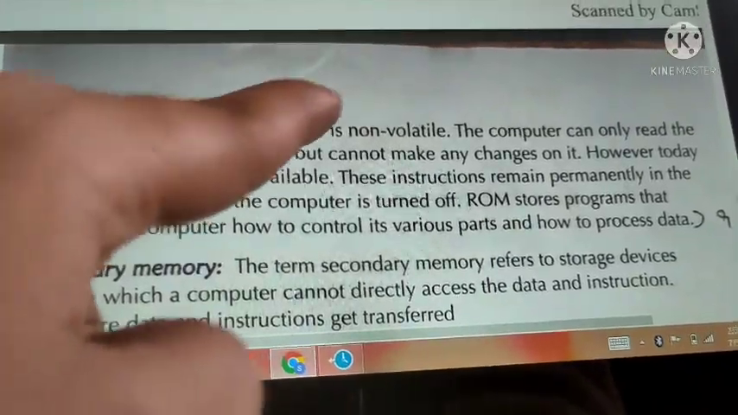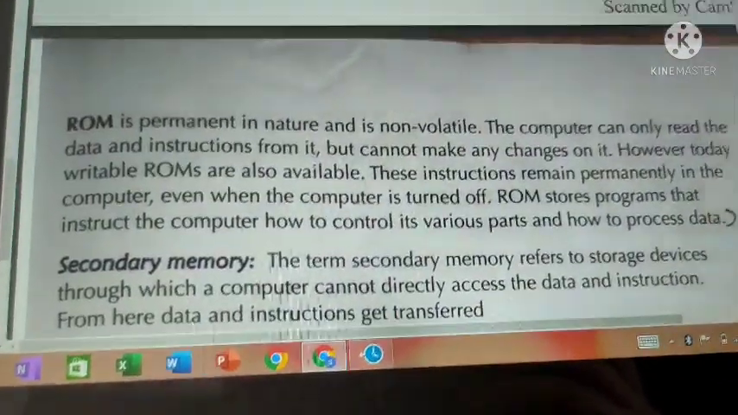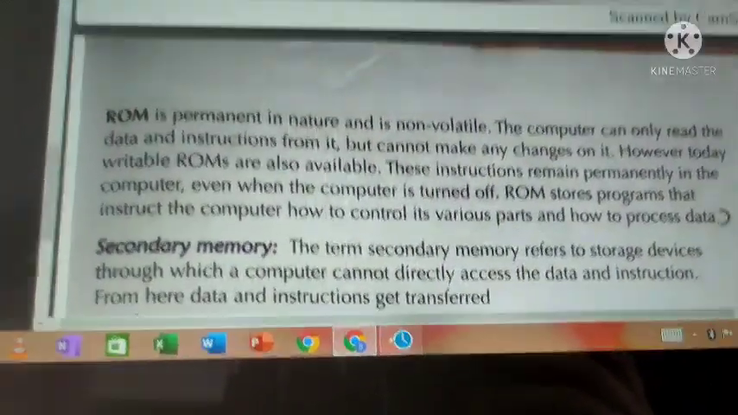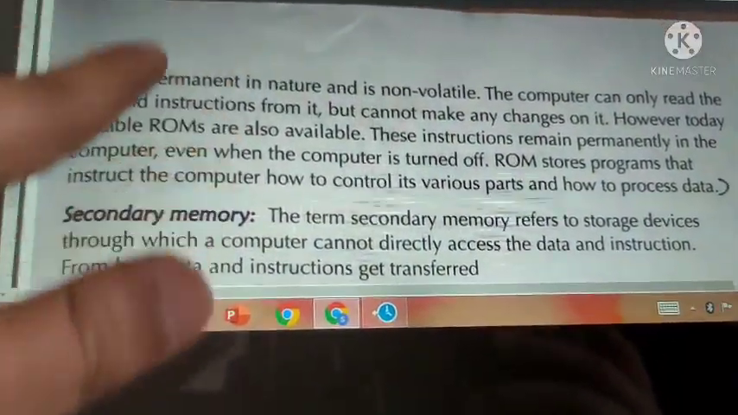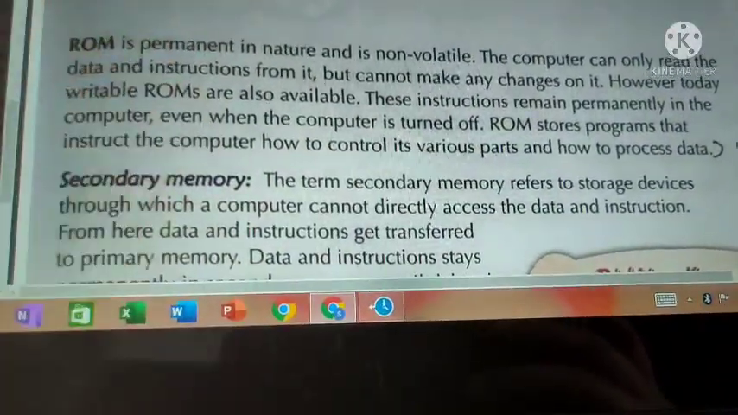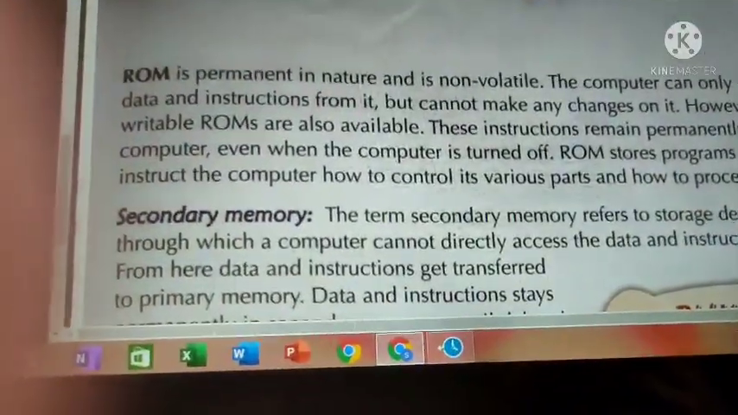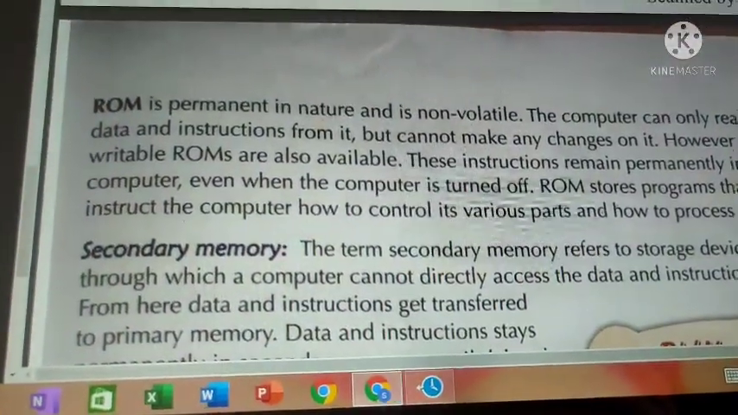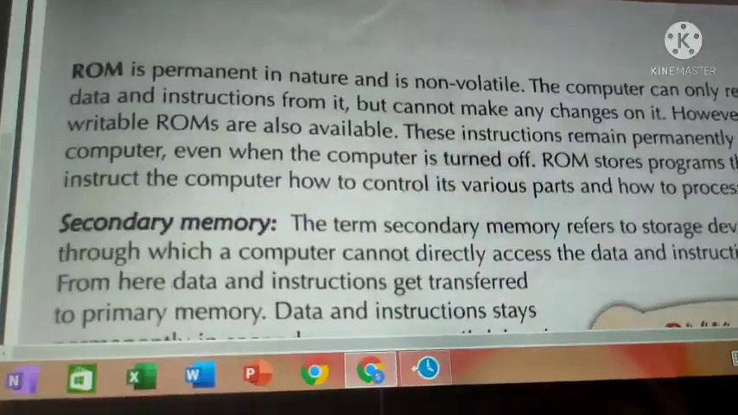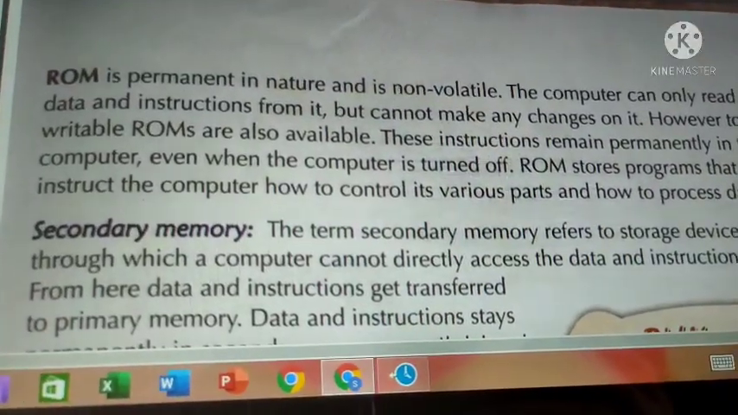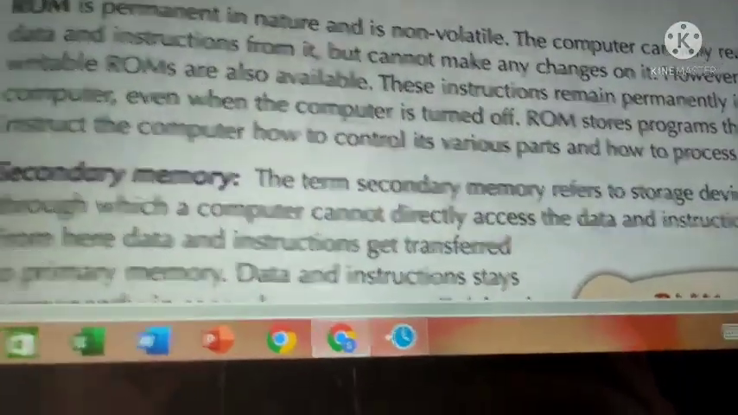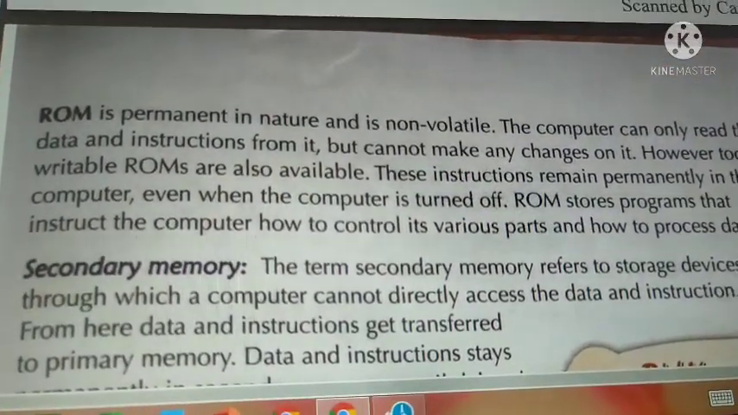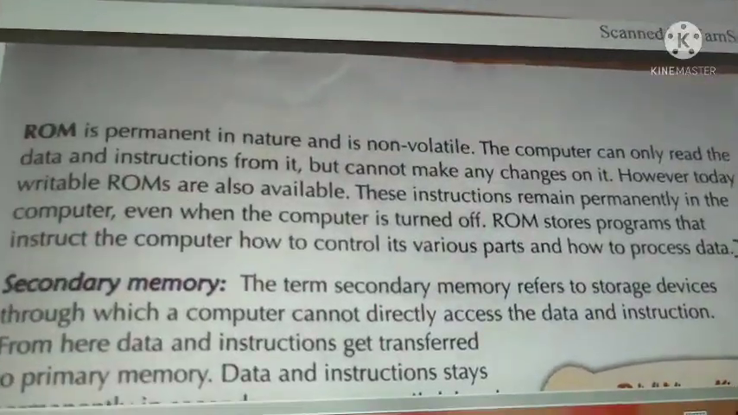ROM is permanent in nature and non-volatile. This is also primary memory. RAM and ROM both are primary memory, but ROM is a permanent memory. RAM is a temporary memory, ROM is a permanent memory. Non-volatile in the sense that data will not be erased. Even if you switch off the computer, the data will be there itself. It will not be destroyed. You will never lose the data. Data once stored in ROM will be there permanently.